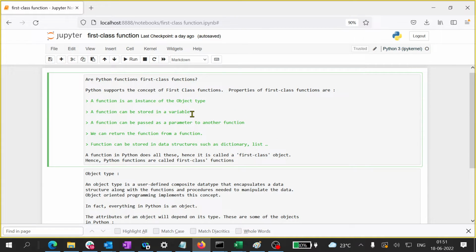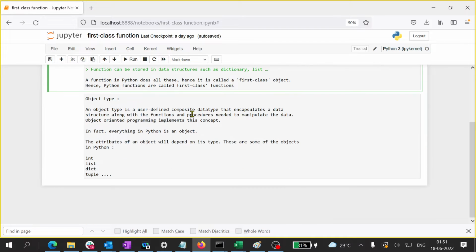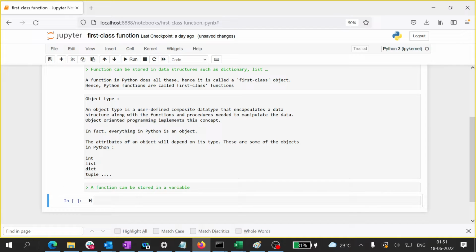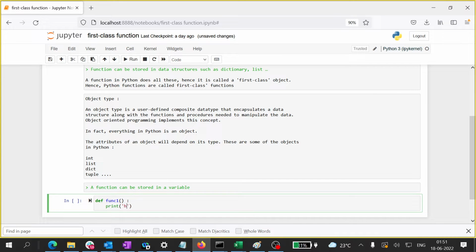Now let me bring in the second point. It says that a function can be stored in a variable. This is another property that a function should have to be called a first class function. So let us discuss this with an example. I will write a small program, and then we will discuss whether it works. I will define func1 and make it print hello.